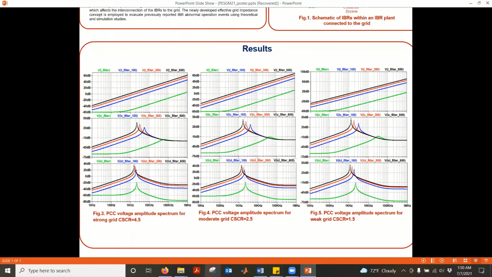Okay. The same thing happens for the same number of IBRs, but with lower grid strength. So you can see that for the strong grid, for the highest number of IBRs, the resonant frequency is at about 2 kHz, but for the same settings, the resonant frequency for the weak grid is around 1 kHz.